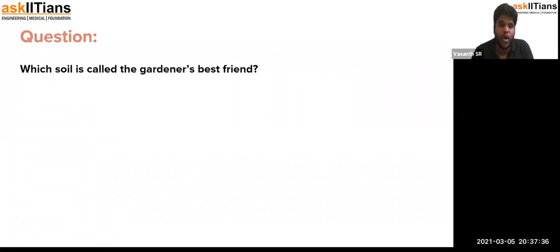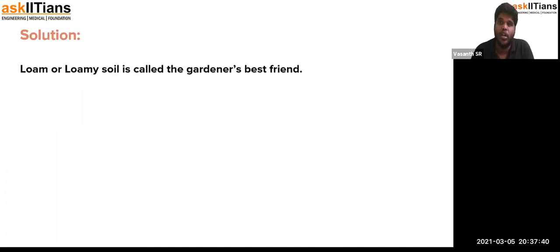Next, which soil is called the gardener's best friend? Loamy soil is called the gardener's best friend because it contains more humus, which has water holding capacity, and minerals. Both of them are abundant in loamy soil. That is why it is considered the gardener's best friend.